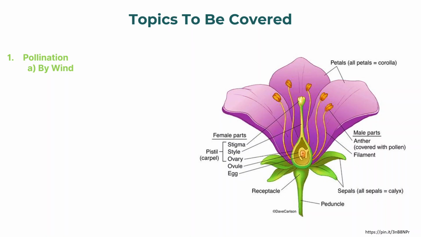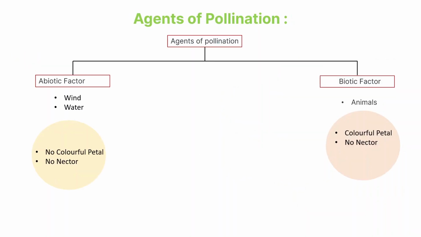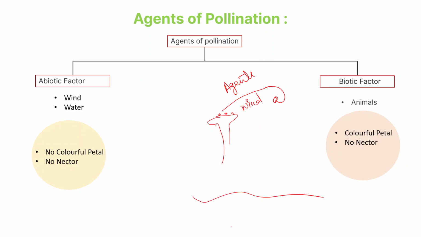So, the topic is pollination by wind. As we talked about this slide in the last video, these agents basically help with the pollination process. For example, I want these anthers or pollen grains to land on my stigma, right? But this won't happen on its own. I need some agents. It could happen by wind. It could happen if the plant is submerged under water, so the pollination occurs by water. Okay, so wind and water are abiotic factors.